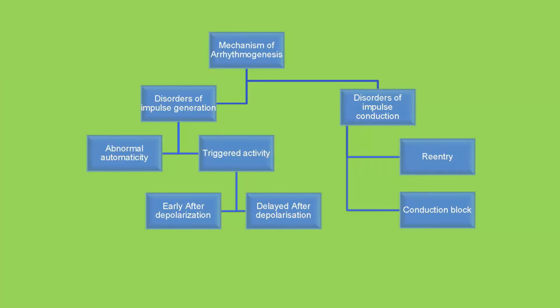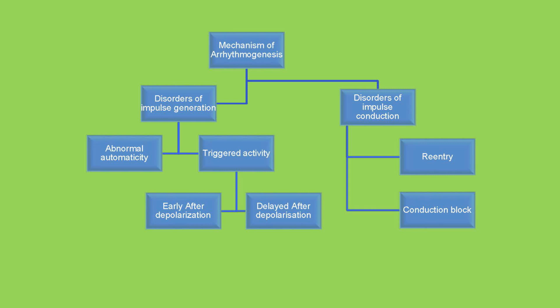The third mechanism is the combination of these two, the disorder of impulse formation and the disorder of impulse conduction. See the diagram that represents the mechanisms of arrhythmogenesis. The disorder of impulse generation is mainly divided into two categories: one is altered automaticity, the other is triggered activity.